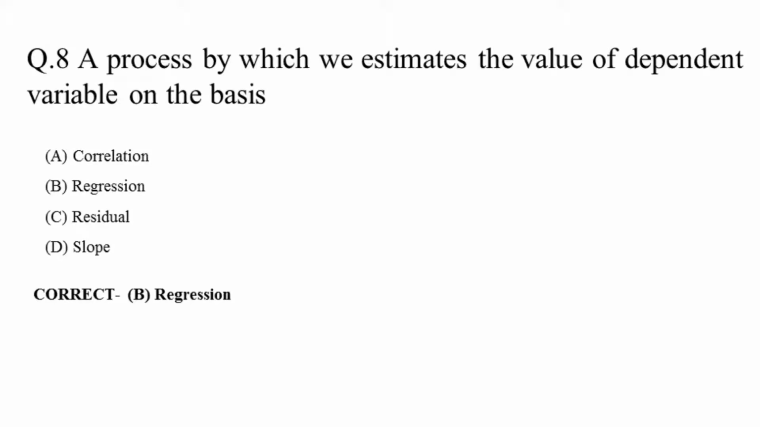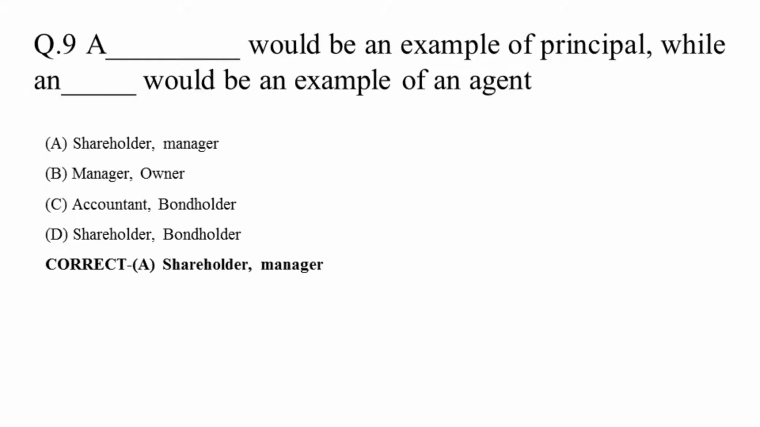Correct answer is regression. Question 9. A dash would be an example of principal and a dash would be an example of an agent. Options are shareholder manager, manager owner, accountant bondholder, shareholder bondholder. Correct answer is shareholder manager. Shareholder acts as a principal, manager acts as an agent.